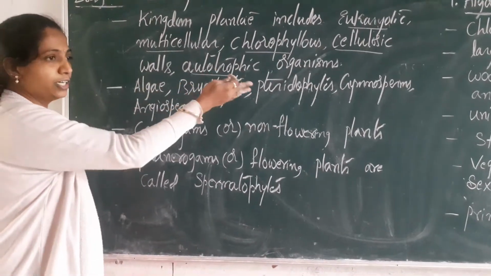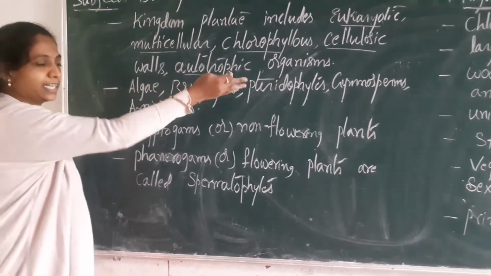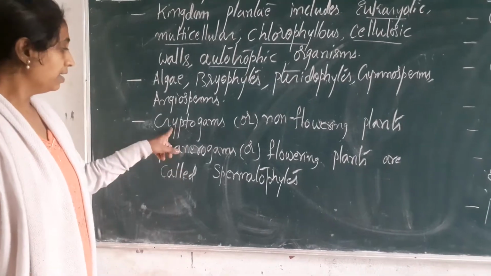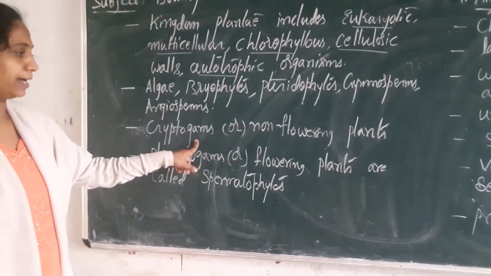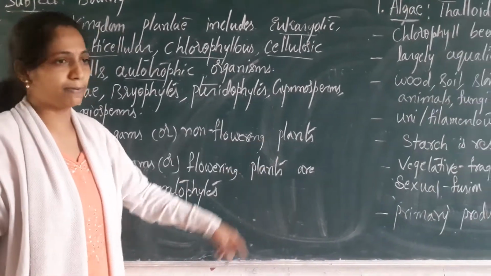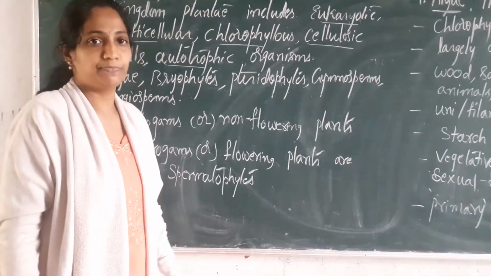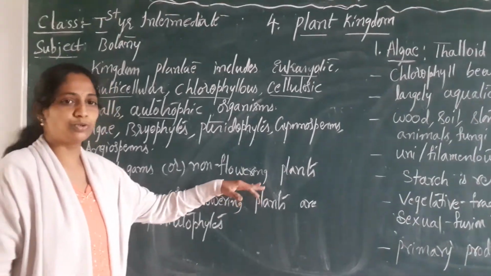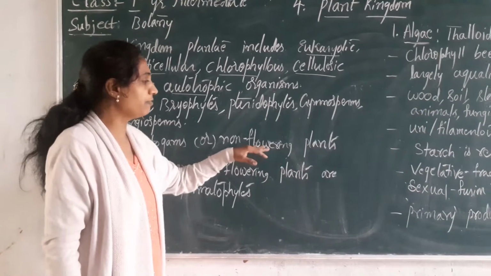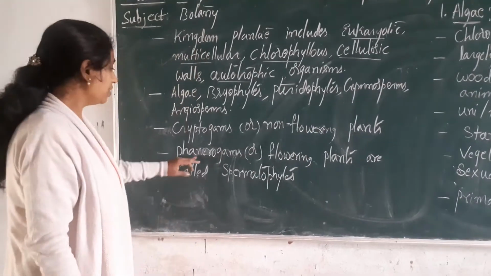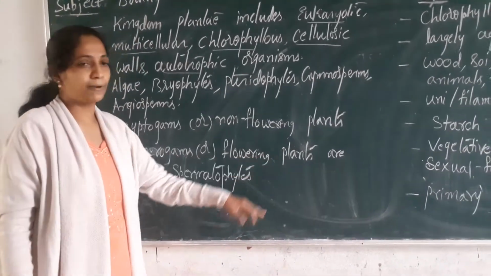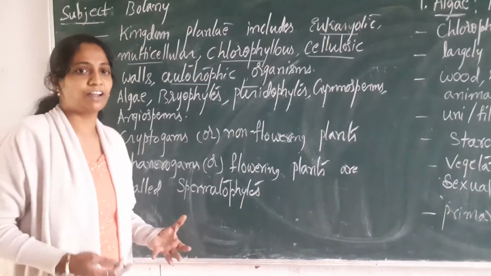So these are the different groups where each one is again independently studied. Cryptogams. Cryptogams are non-flowering plants. They do not flower. You call them as non-flowering plants. Phanerogams are flowering plants. That is, they bear the flowers.